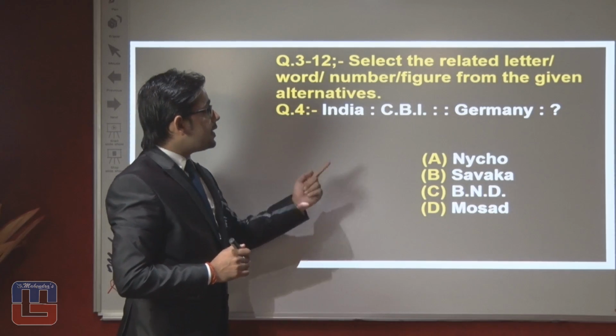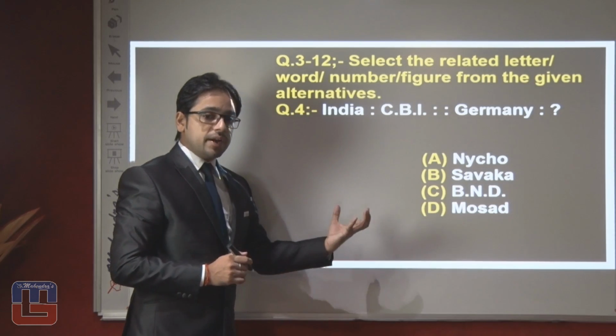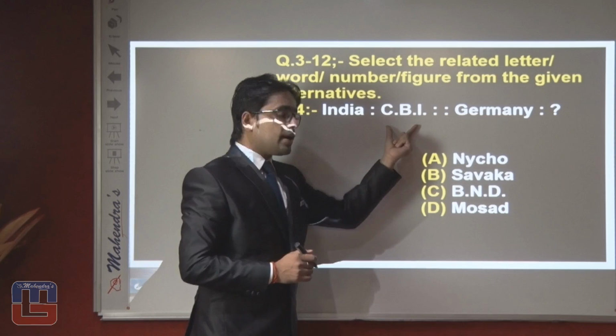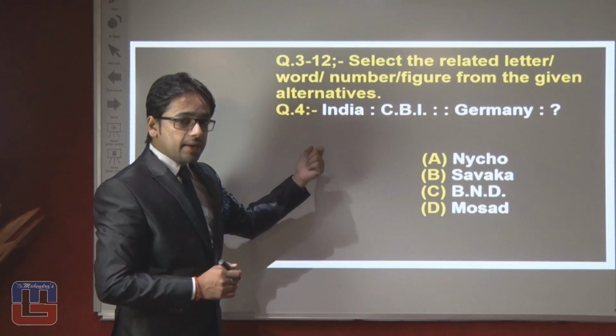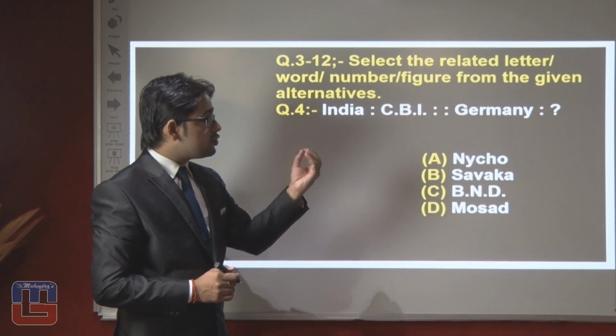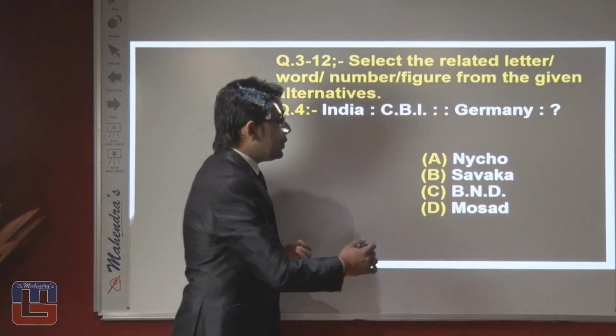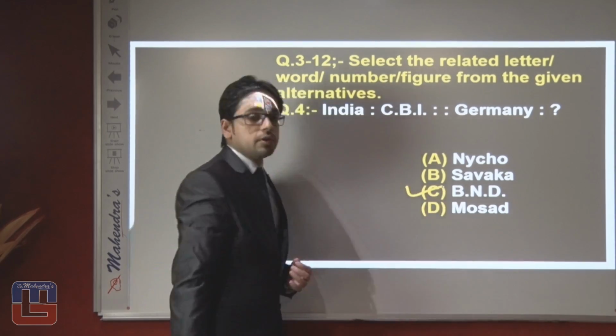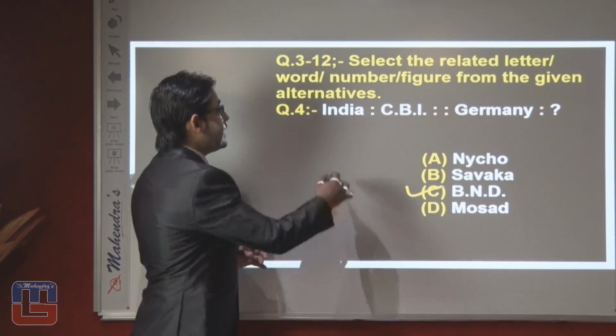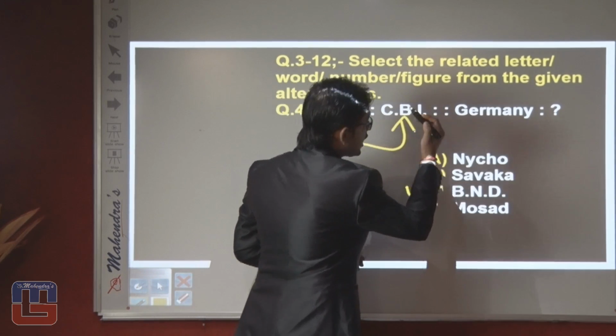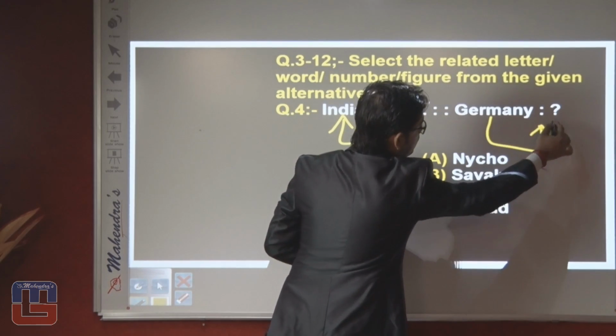As you can see here, India is related to CBI. How is India related to CBI? CBI is an intelligence agency of India. Similarly, you have to be aware of Germany's intelligence agency, that is BND, which is written in option number 3. Now we can say that India is related to CBI, the same as Germany is related to BND.